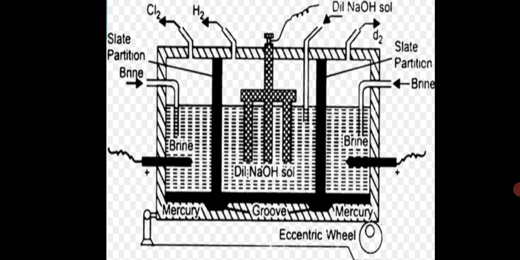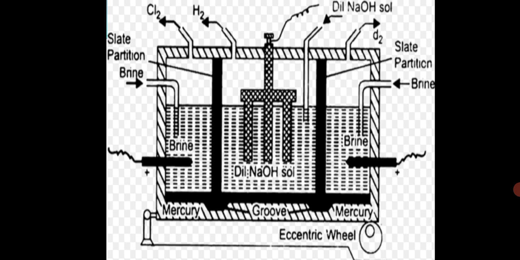You can see it consists of a large iron tank divided into 3 compartments by slate partitions. The black ones are the slate partitions, which do not touch the bottom of the tank. You can see it is not touching the bottom of the tank. They are suspended in mercury placed on the base of the tank. As I am saying, go on looking at the diagram, you will understand it. The anodes are made of stout graphite rods, and cathodes are made of iron rods.